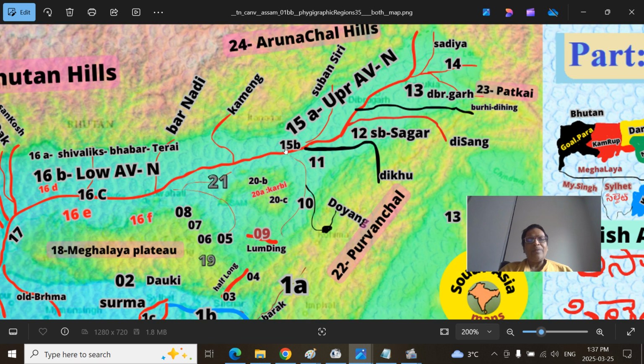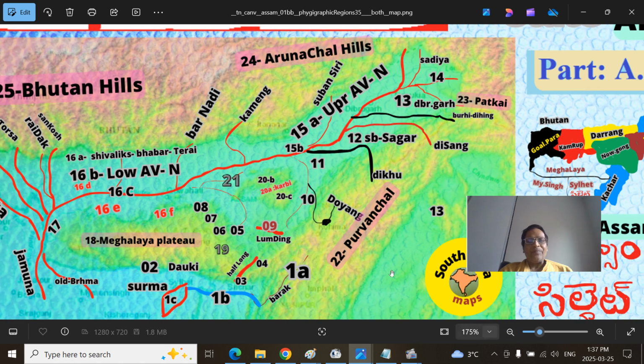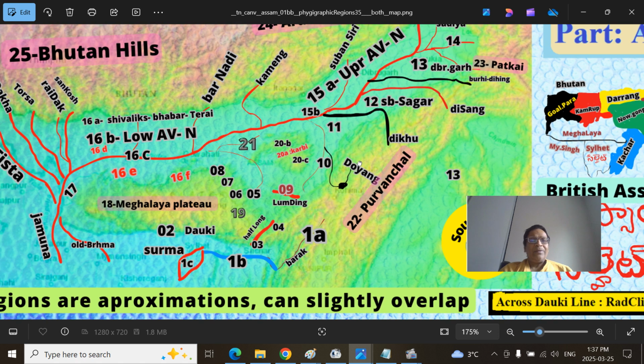Somewhere here is Majuli Island. Majuli Island is a very unique island. Now it's also a district headquarters. The northern part of the Brahmaputra river is called the Kerkutia River, and the southern part is the Brahmaputra, continuously enclosing it. A very big island. That's the largest riverine island on planet Earth. So that is the one.